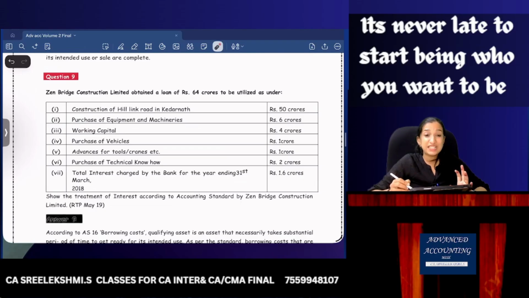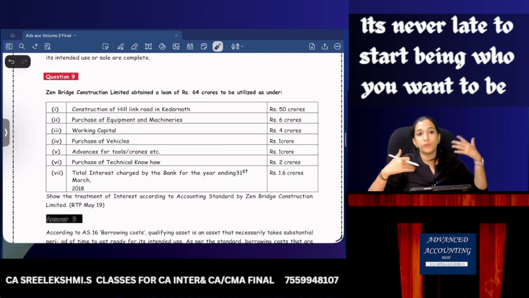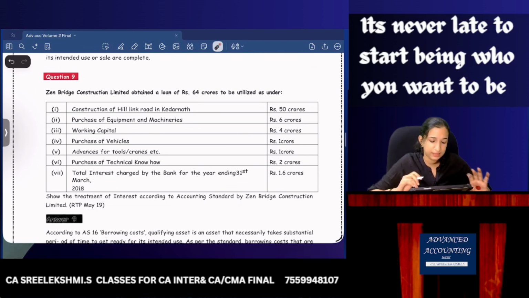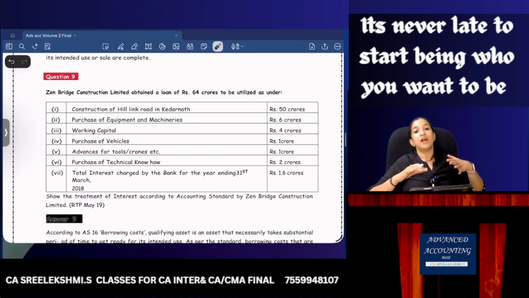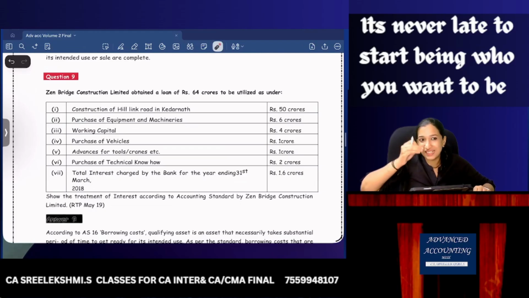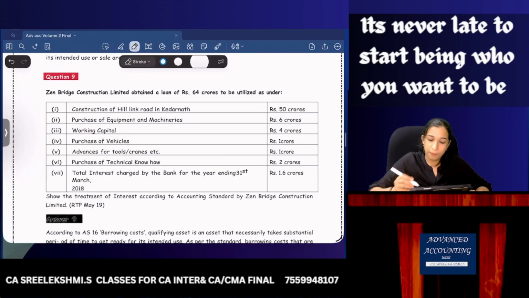Purchase of equipment and machineries. Assumption: you should write equipments and machineries are qualifying assets, or you may assume equipments and machineries are not qualifying assets. Working capital, no assumption required, not a qualifying asset. Purchase of vehicles, generally vehicles are ready to use, not a qualifying asset. Advance for tools and cranes, again assume as qualifying asset or not a qualifying asset. Generally, that is ICAI's stand. They are writing an assumption, you should write it. Purchase of technical know-how, assume not a qualifying asset.